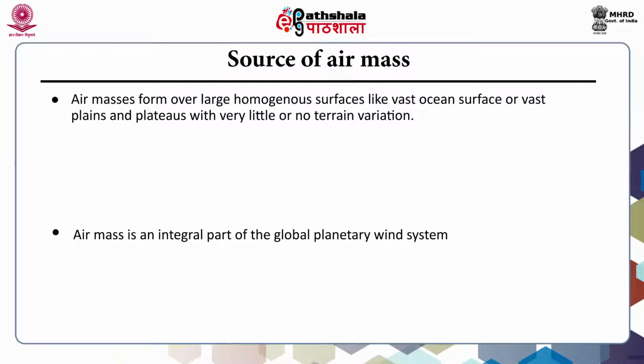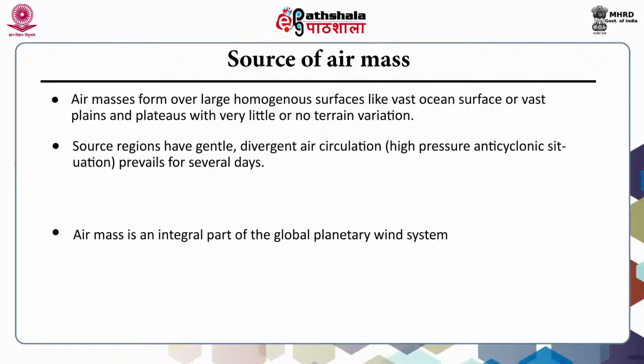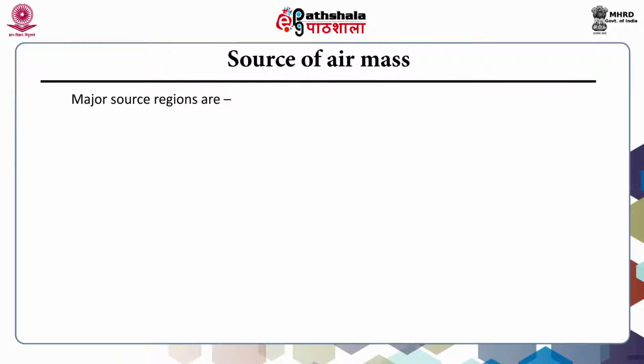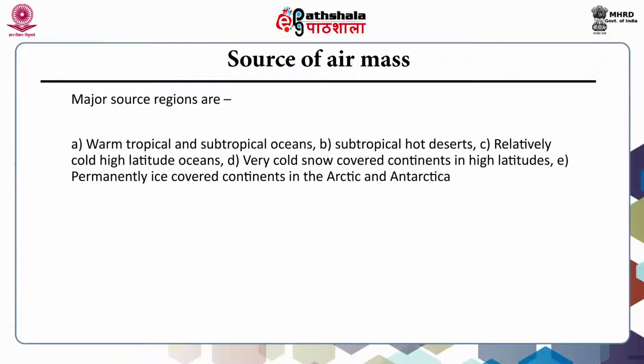Air masses form over large homogeneous surfaces like vast ocean surface or vast plains and plateaus with very little or no terrain variation. The source regions have general divergent air circulation, that is, a high pressure anticyclonic situation which prevails for several days. Low wind speeds let air remain stationary long enough to take on the features of the source region. The major source regions are warm tropical and subtropical oceans, subtropical hot deserts, relatively cold high latitude oceans, very cold snow covered continents in high latitudes, and permanently ice covered continents in the Arctic and Antarctica.